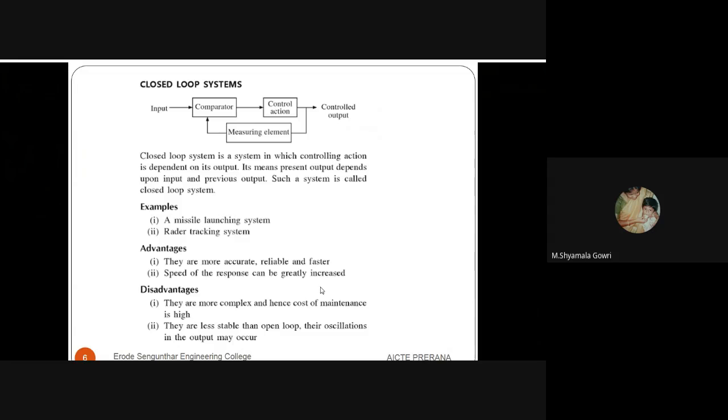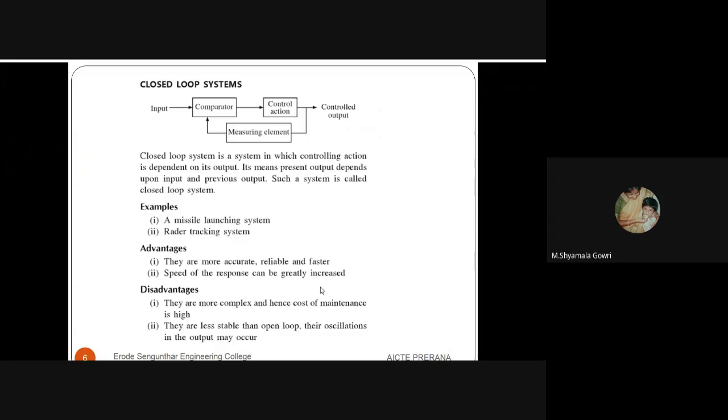In the closed loop control system, the controlling action is dependent on its output. It means that the present output is taken as a feedback and it is given to the comparator. The present output is compared with the desired input. Based on the error deviation between the input and the present output, the comparator will produce an error signal, and according to the error signal, the control action is provided and the control input is obtained from it. So the examples of closed loop control systems are a missile launching system and a radar tracking system.